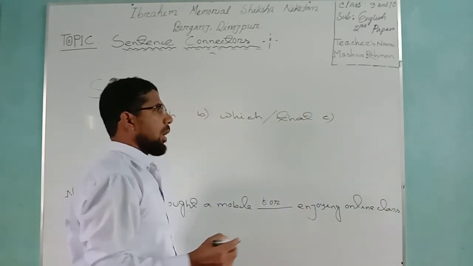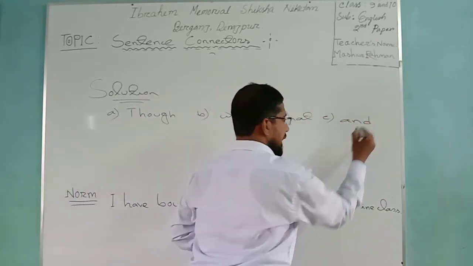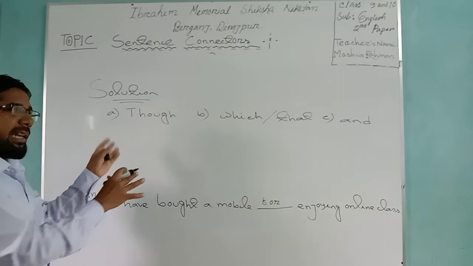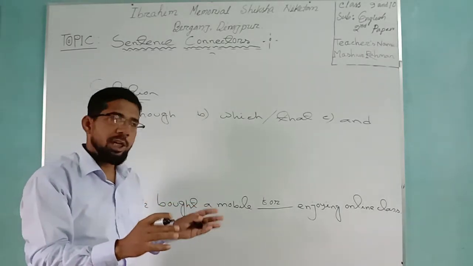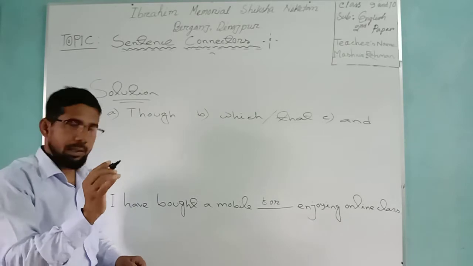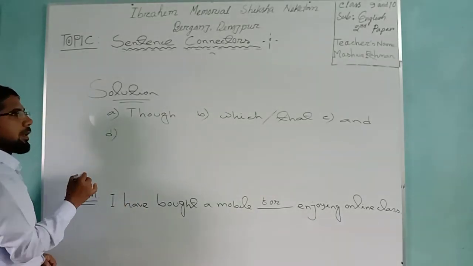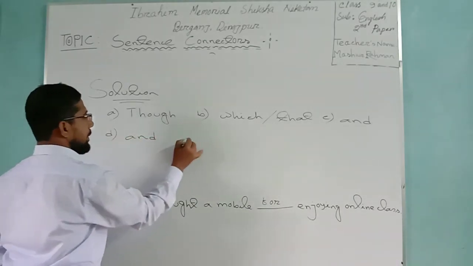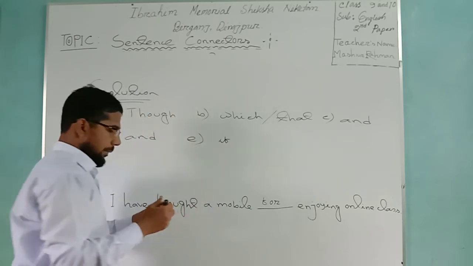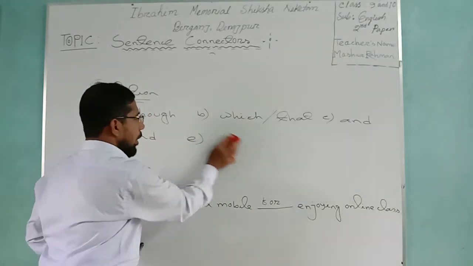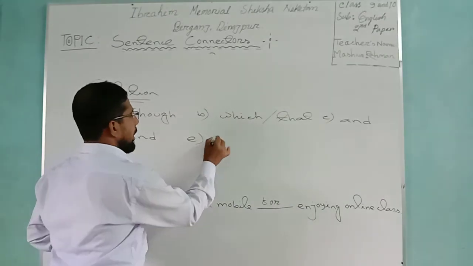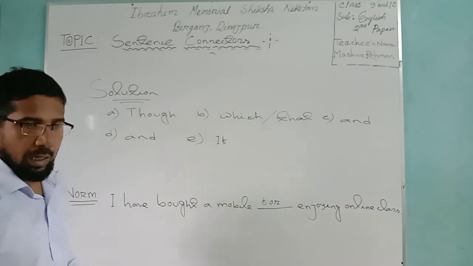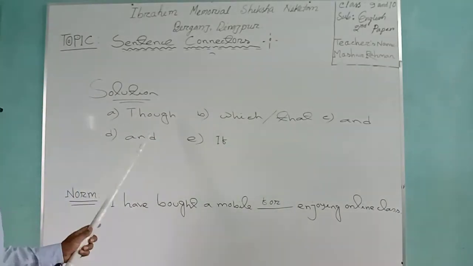Number C, what can we answer? I think you have completed your SW and you will match between my writing, between my answer and your answer. If you have any dissimilarity, just give a cross and think correctly. Number D, in D, you will also use it here. And last one, obviously it will be in capital form because it was the beginning. Dear student, already I have given you the solution of previous passage.